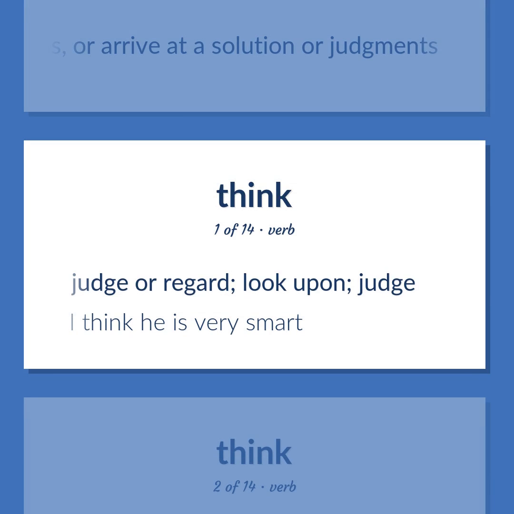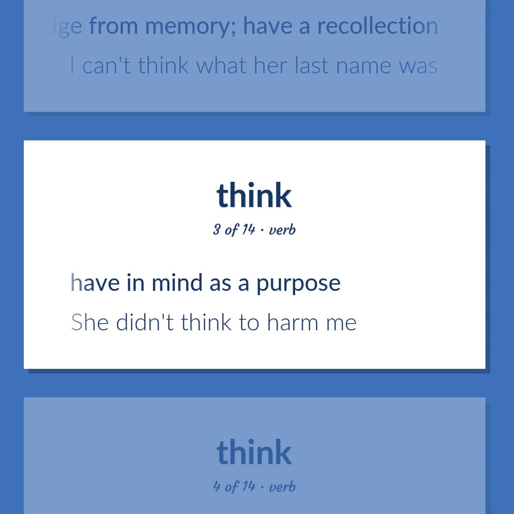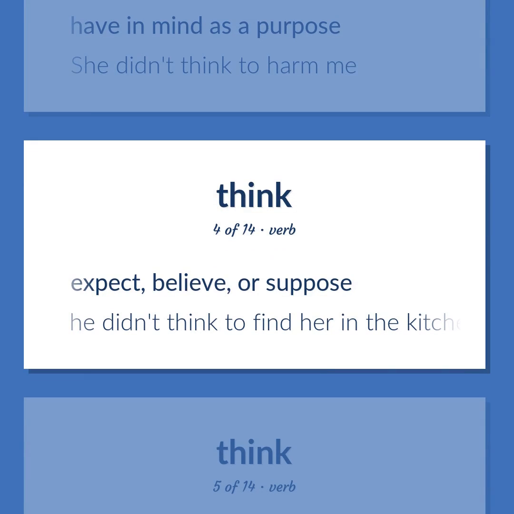Look upon, judge. I think he is very smart. Recall knowledge from memory. Have a recollection. I can't think what her last name was. Have in mind as a purpose. She didn't think to harm me. Expect, believe, or suppose. He didn't think to find her in the kitchen.